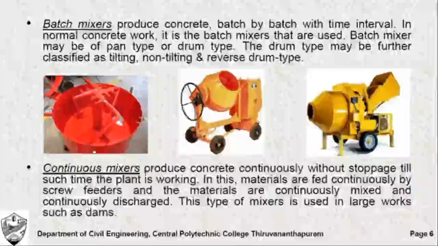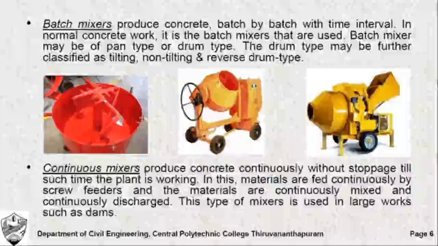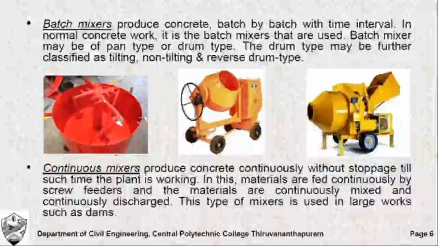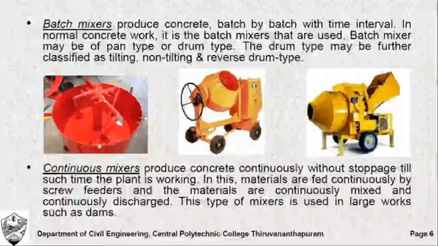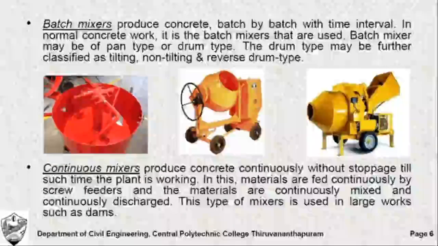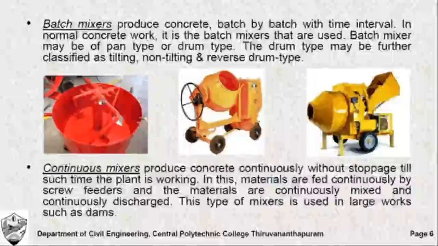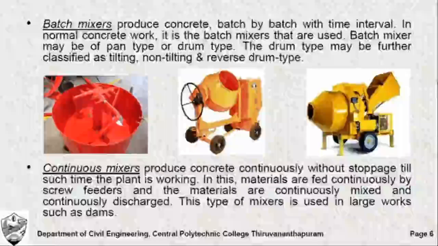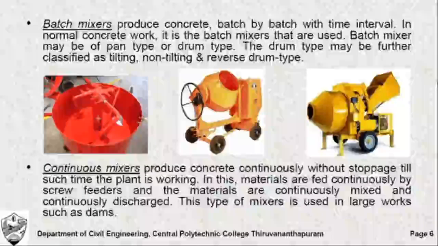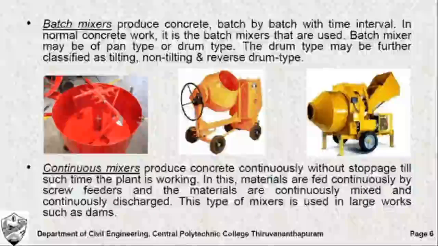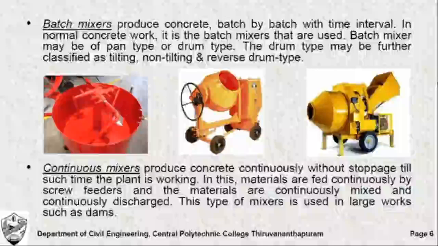The first one is a typical pan type mixer, where you can see there is a pan which rotates about the vertical axis. The pan is fitted with blades. Once you fill in the ingredients, it gets thoroughly mixed. These are generally employed in large batching plants. These are not mobile in nature. They cannot be moved from one site to another.